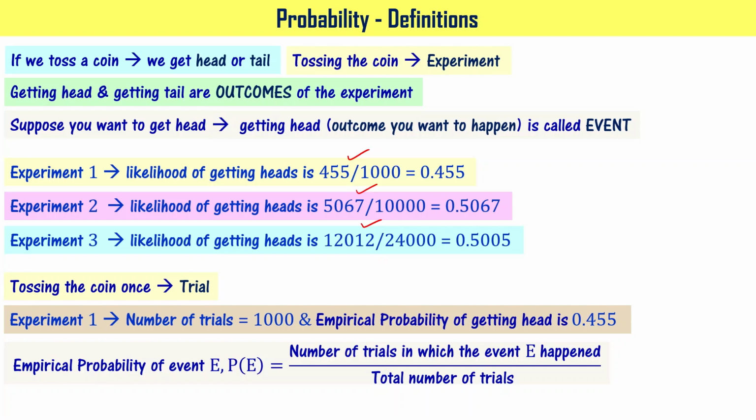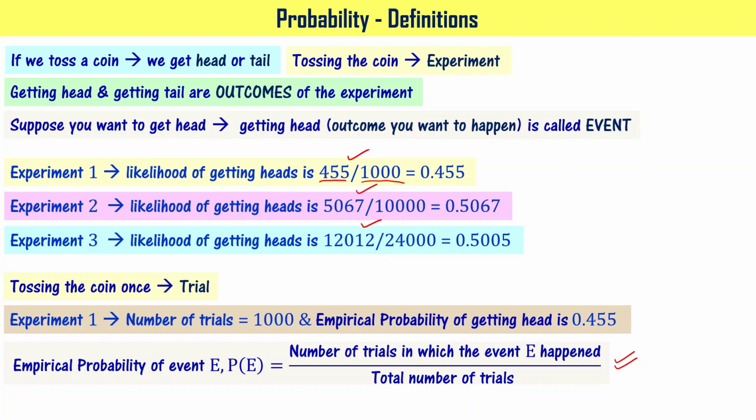In the case of the first experiment, the total number of trials is 1000, that is here, and the number of trials in which event head had happened is 455. That's why the ratio is the number of trials in which the event E happened divided by the total number of trials. Please note this formula. This is empirical probability.